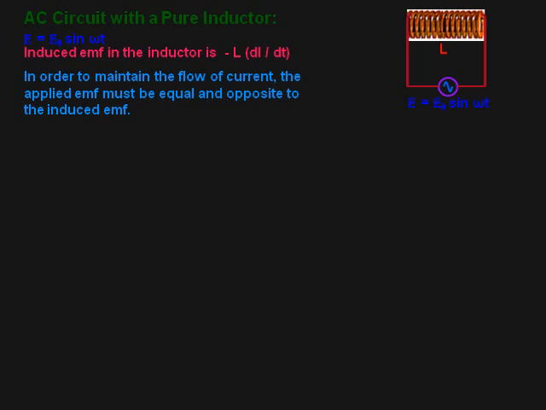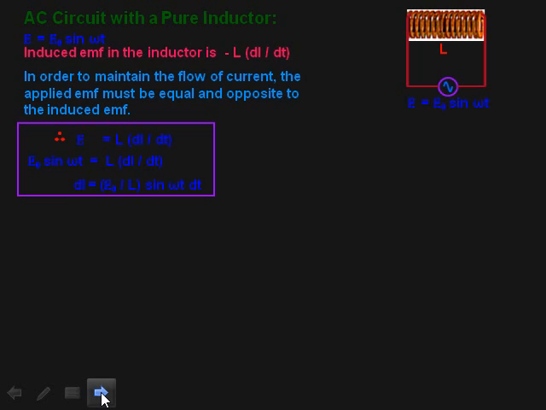In order to maintain the flow of current, the applied EMF must be equal and opposite to the induced EMF. So applied EMF will be E is equal to L di upon dt with positive sign. But E is equal to E naught sin omega t from equation 1. This is equation 1. So this E can be replaced by E naught sin omega t here.